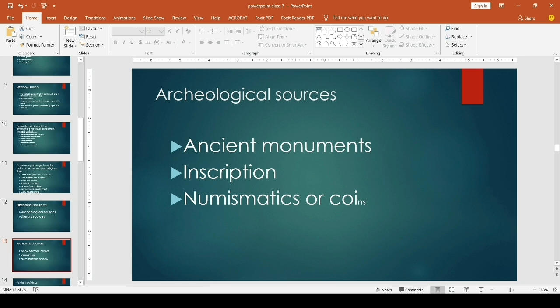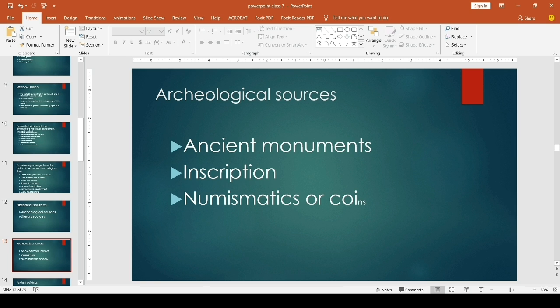Okay, archaeological sources include ancient monuments. You know what monuments are? Yes, ancient buildings. Then inscription. You know what inscription is. In grade 6 we learned that. Inscription means writings on copper plates, stones, etc. Then numismatics or coins. Okay, so these are the archaeological sources and we can study our past through these archaeological sources. So the first archaeological source is ancient monuments.